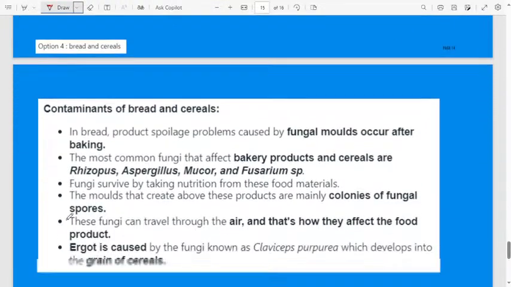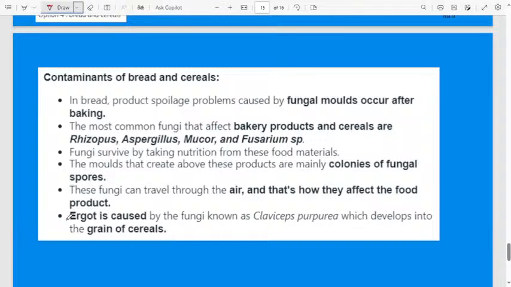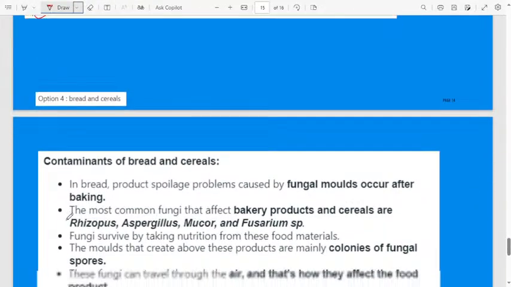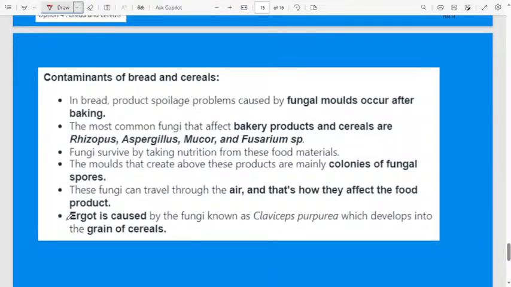Let us discuss in detail how it gets contaminated. In bread products, spoilage caused by fungal molds occurs after baking. See what happens with the contamination of bread and cereals. If you keep bread, it contains different types of fungus, and you can use it only for certain days. If you store it for a long time, you can see green patches and black patches on the bread. That is nothing but fungus.